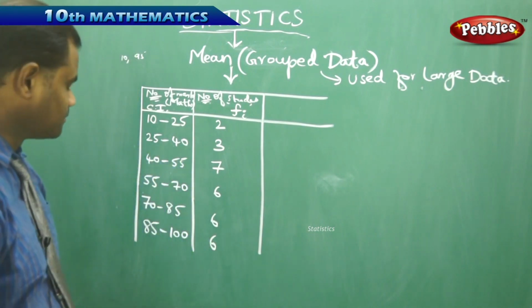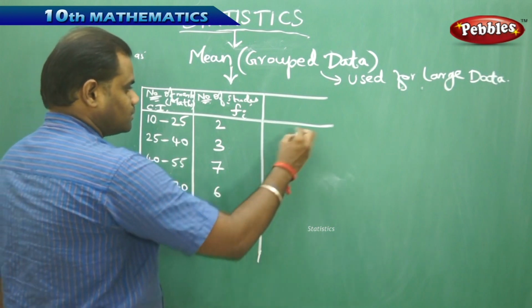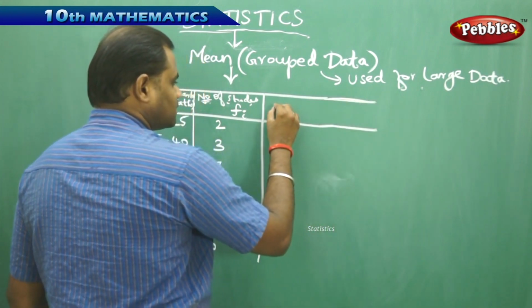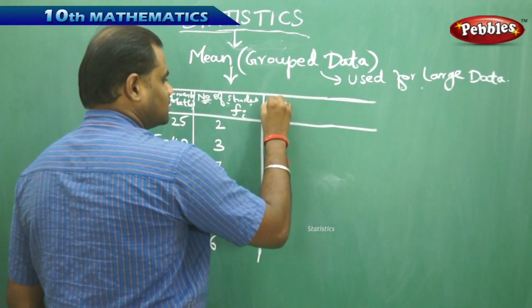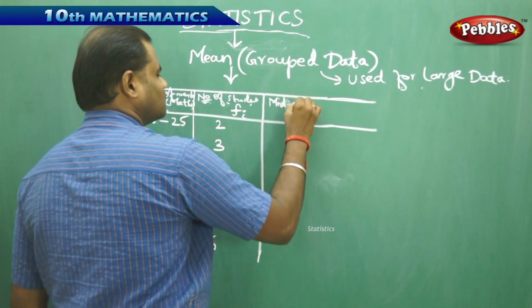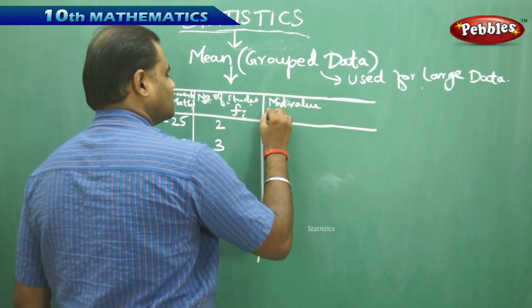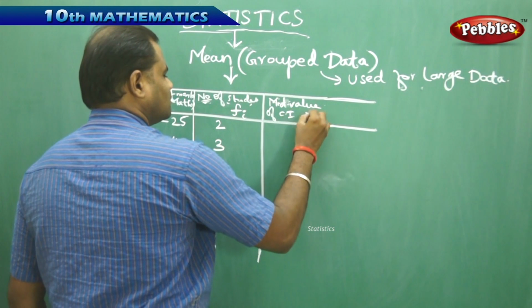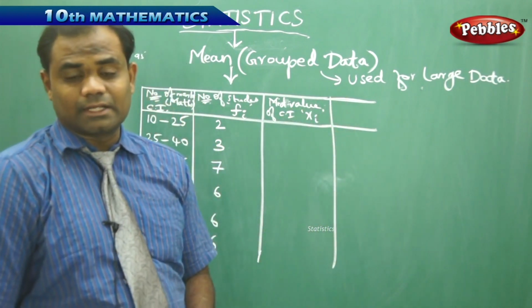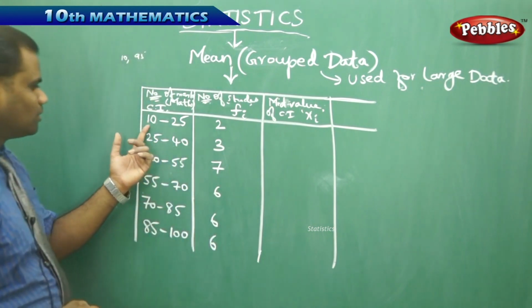So to start with, let's take xi. Now as we have seen, xi here is the mid value of the class interval. Now what is the mid value of the class interval?